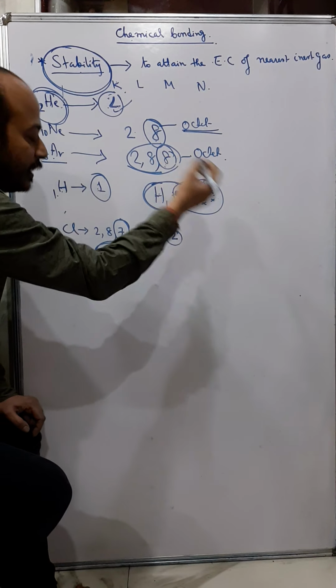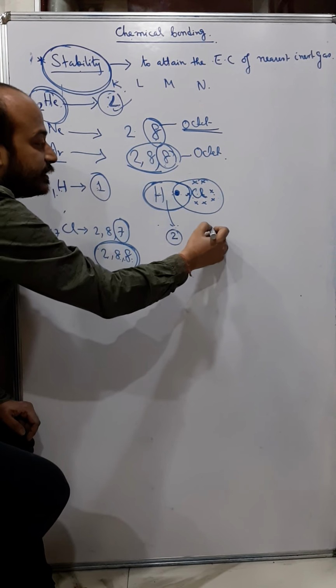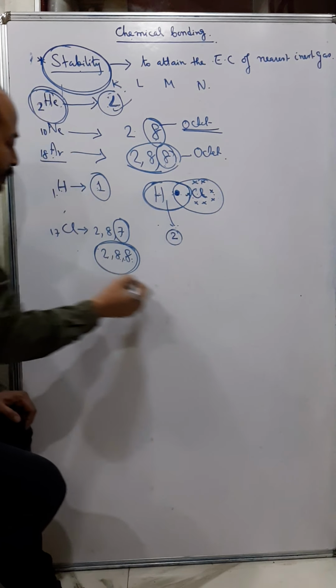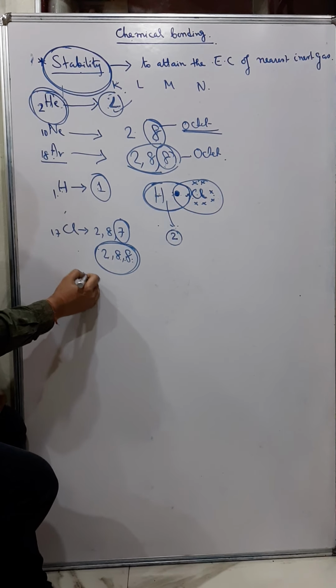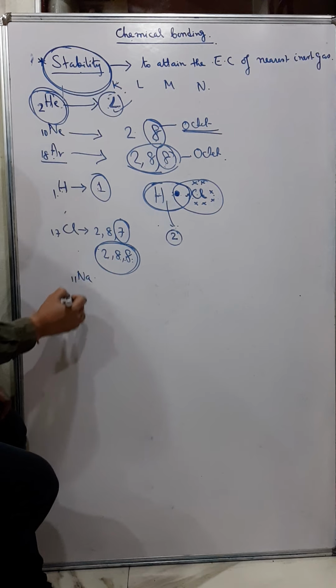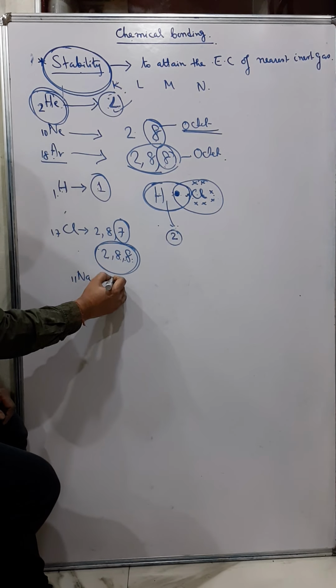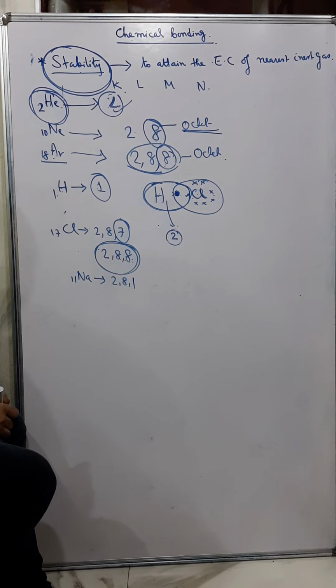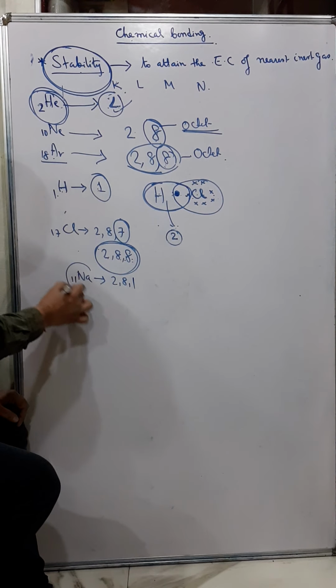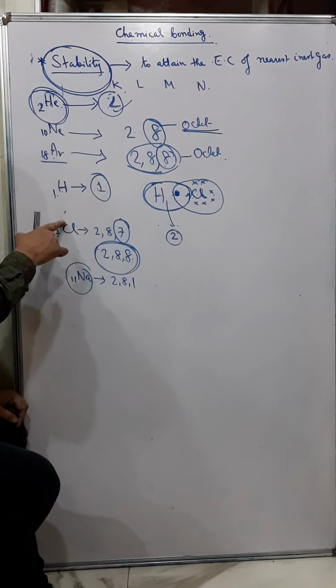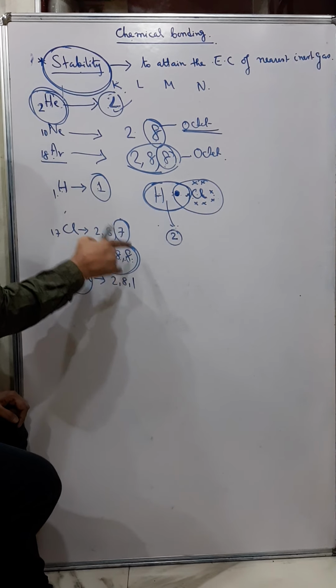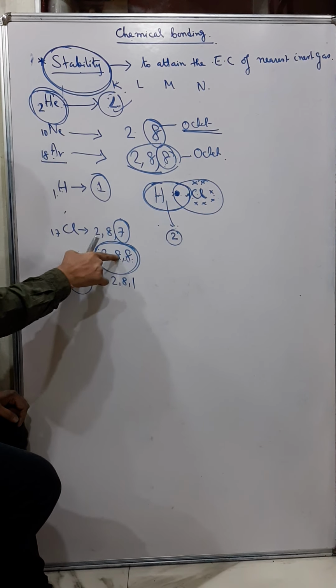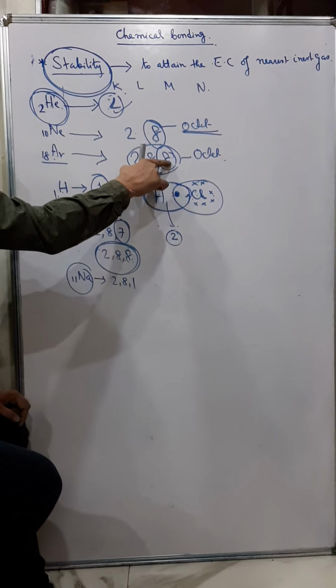Similarly, if you take another example, in fact you can take say sodium, 11. It is again 2, 8 and 1. Now what does sodium do? Sodium is a metal, it will lose electron. Chlorine is a non-metal, it will gain electron. So chlorine gained electron and it becomes 2, 8, 8. It is matching with argon.